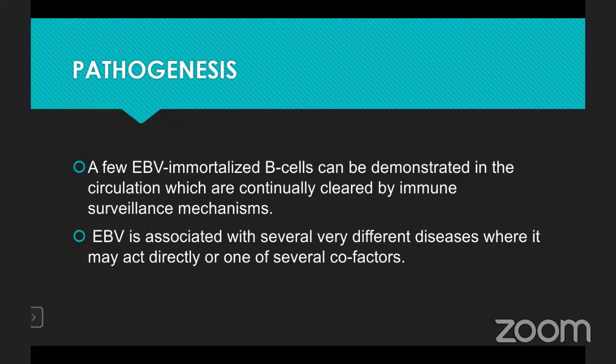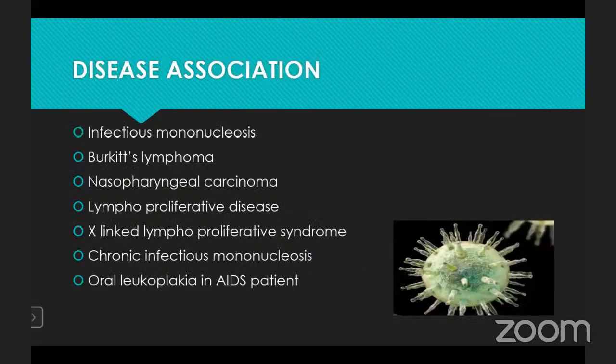It may act directly or with other cofactors. Next one is the disease association of Epstein-Barr virus. Epstein-Barr virus is associated with diseases such as infectious mononucleosis, Burkitt's lymphoma, nasopharyngeal carcinoma, lymphoproliferative disease, X-linked lymphoproliferative syndrome, chronic infectious mononucleosis, and oral leukoplakia in AIDS patients.